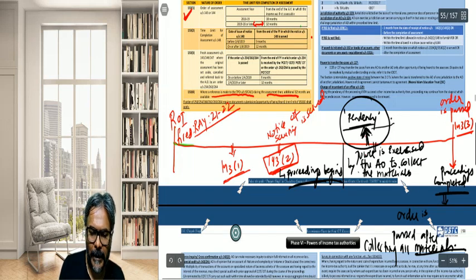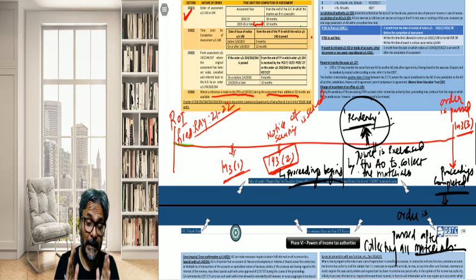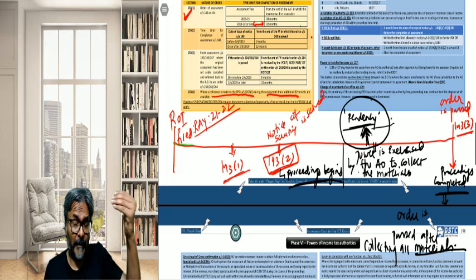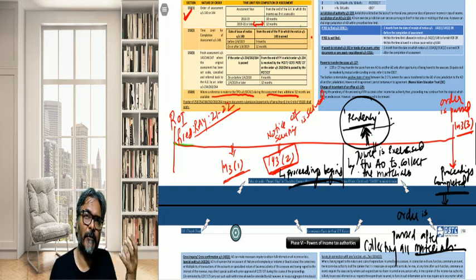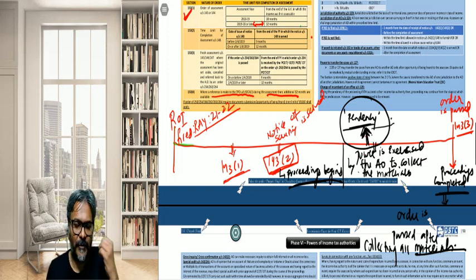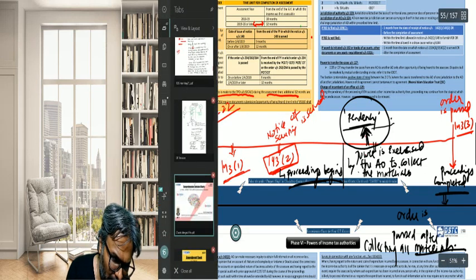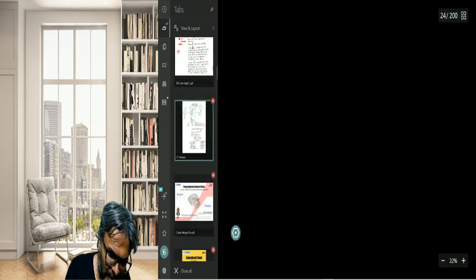That is one point you should always keep in mind, that the order is passed after collecting all the materials, which is what we have found out in 143 and 144. Now, that collection of materials has to be on the basis of some power which the AO will have to exercise. So what are the sections which give the AO the power to collect the material? Let's have a look. I'm giving you the list of the sections.